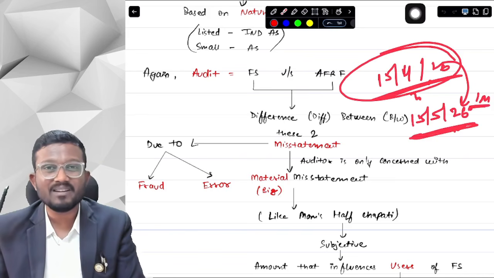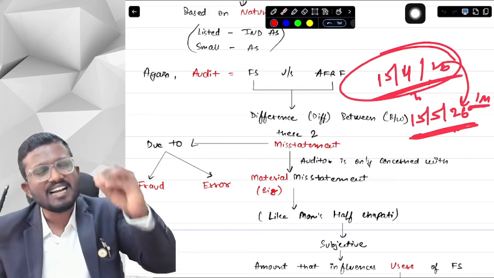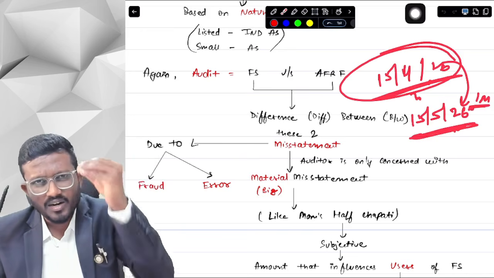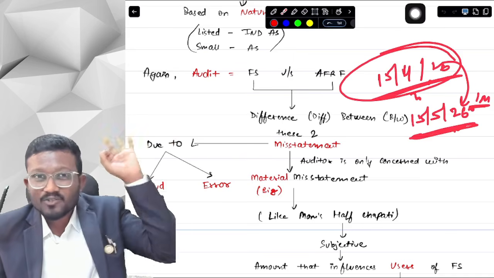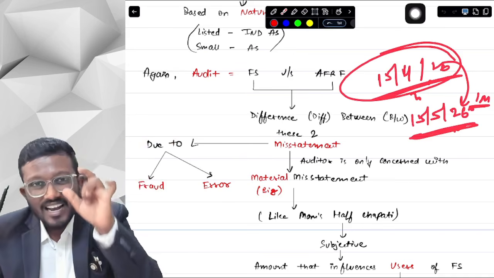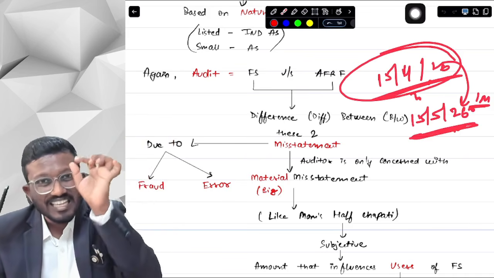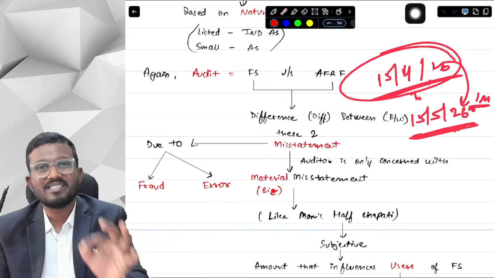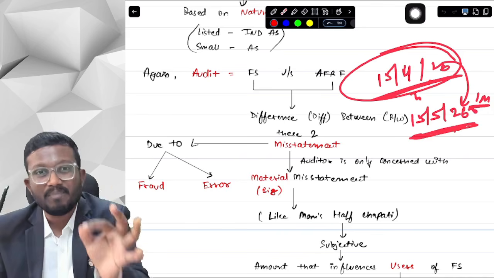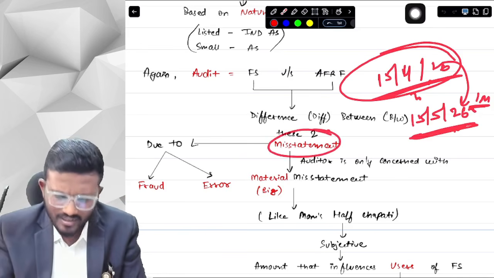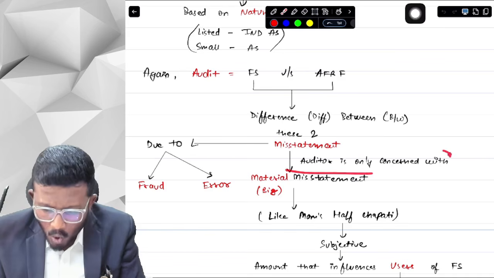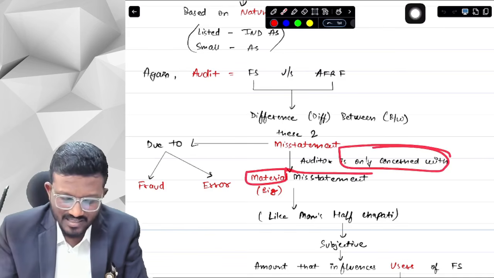And financial statements is not just your amount checking. It has many of the things that we have to check as an auditor. So practically, it is not possible for us as an auditor to be thorough with even the smallest amount of misstatement. We have to look at the bigger picture. We have to look at the bigger things. So it is said that even if there is a misstatement, the auditor is only concerned with material misstatement.